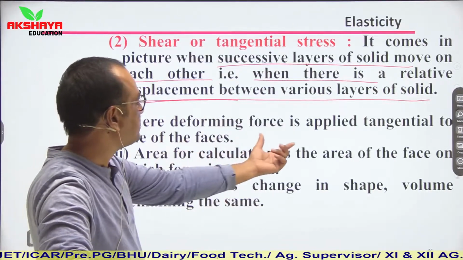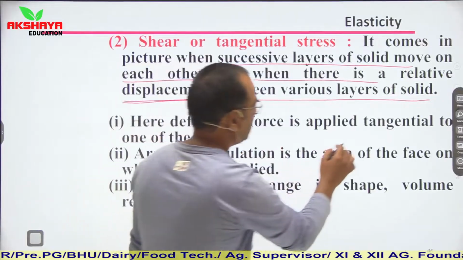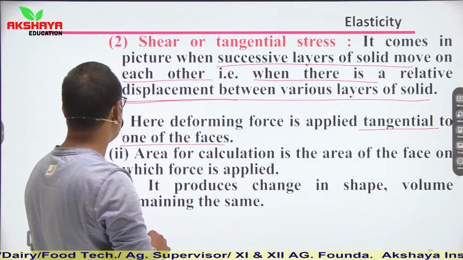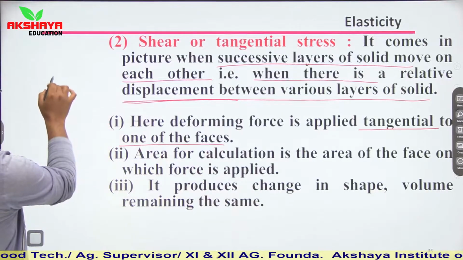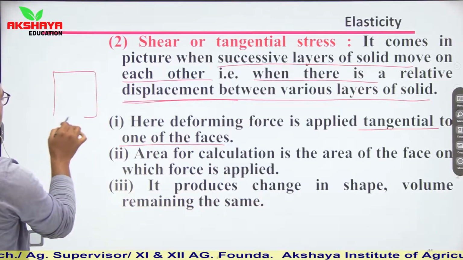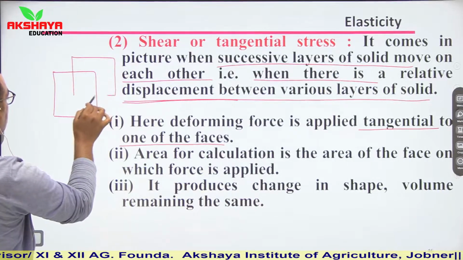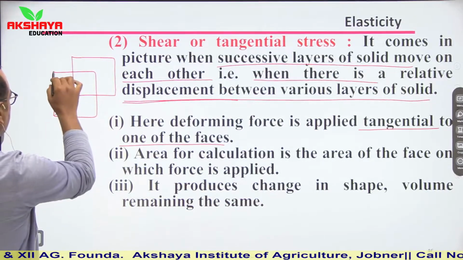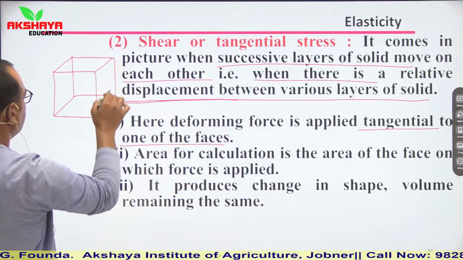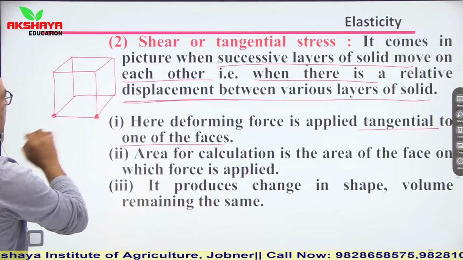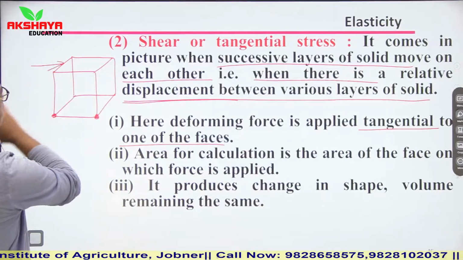Here the deforming force is applied tangential to one of the faces. So let us say that this is any solid. These two sides are fixed and we are applying a tangential force.